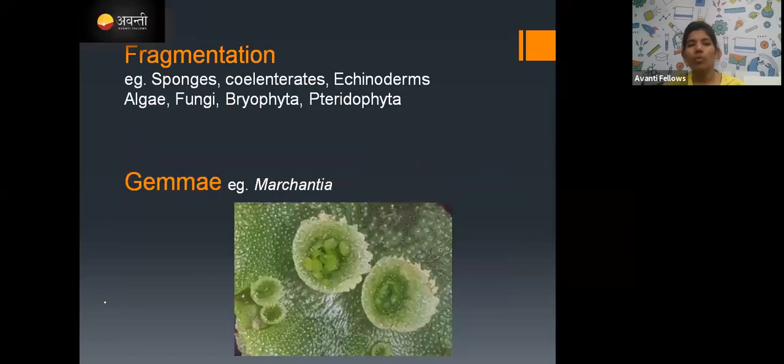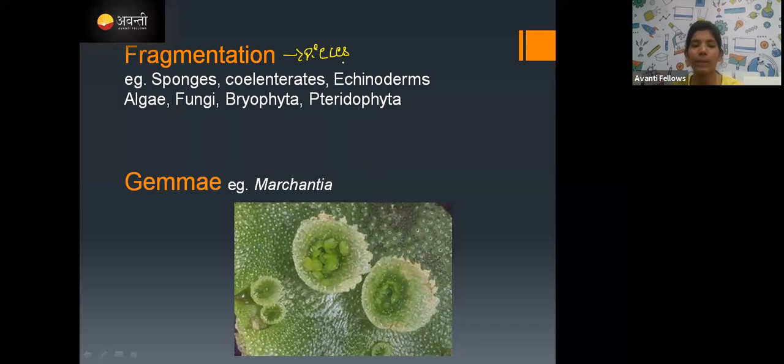Okay. So now is fragmentation, and you know what fragmentation is already. If any organism gives up pieces, or fragments, and those fragments have the capacity to develop as a new individual, like in sponges, coelenterates, echinoderms, algae, fungi, bryophyta, pteridophyta, all these organisms have the capacity to develop each and every piece as a new individual.